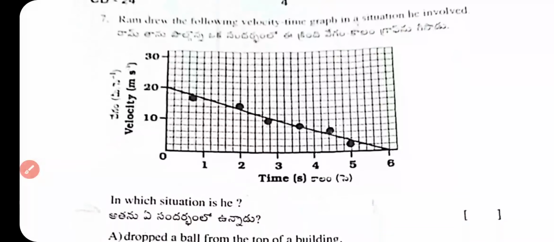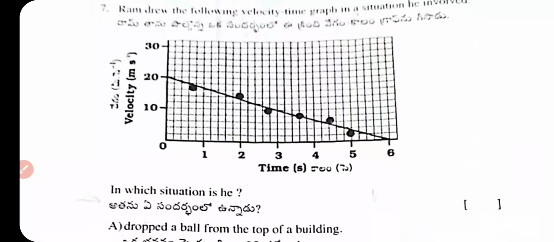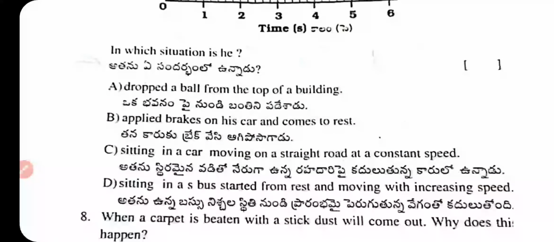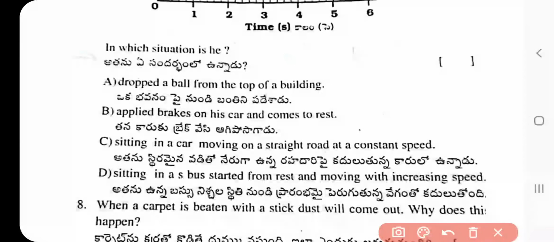Question number 7. Ram draws a velocity-time graph. In which situation is it involved? What is the answer? Option B, applied a brake. He applied his brake and comes to rest.